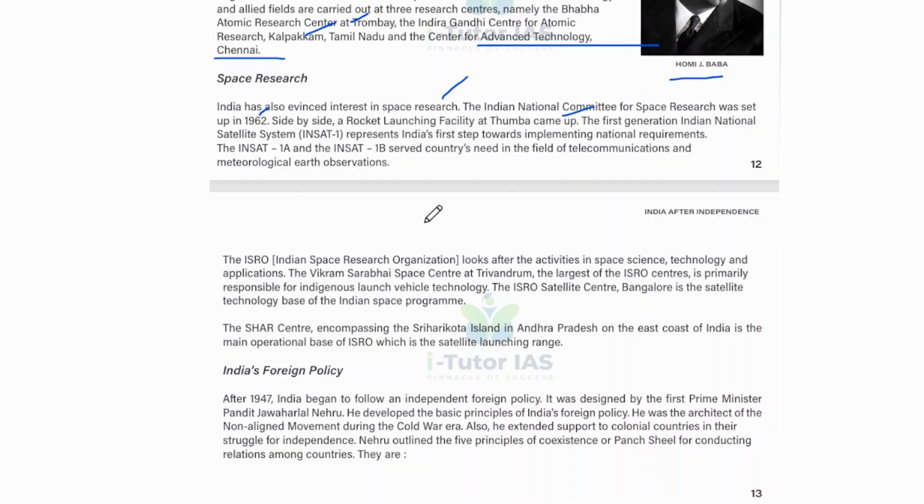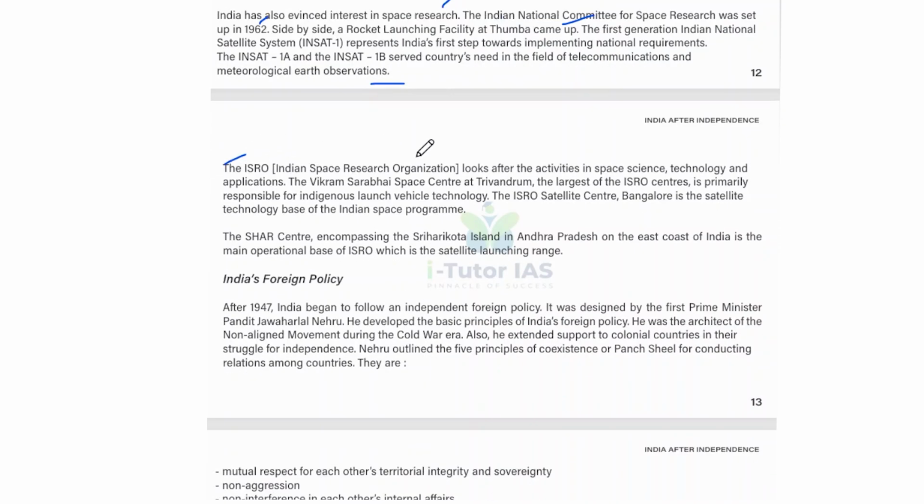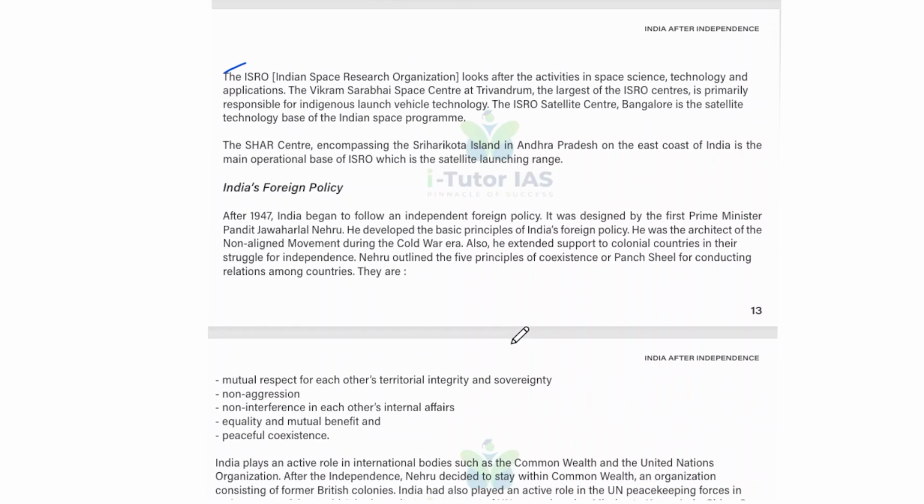And INSAT-1A and INSAT-1B serve the country's needs in the field of telecommunication and meteorological earth observations. And ISRO, that is the Indian Space Research Organisation, looks after the activity in space science, technology, and application. And the Vikram Sarabhai Space Centre at Trivandrum, the largest of the ISRO centres, is primarily responsible for indigenous launch vehicle technology.